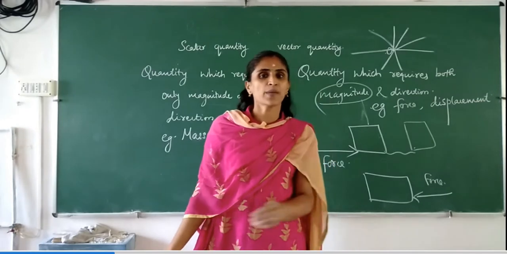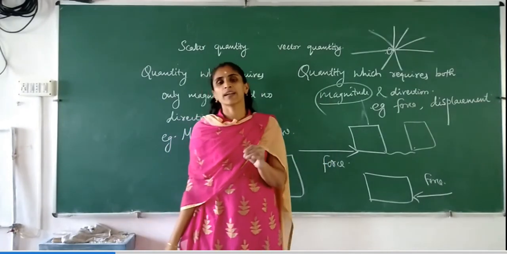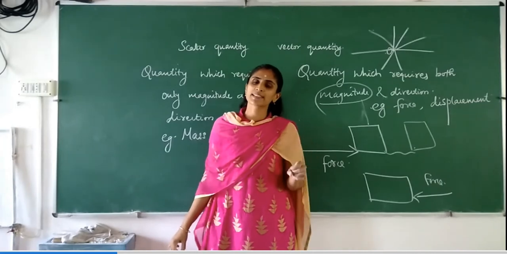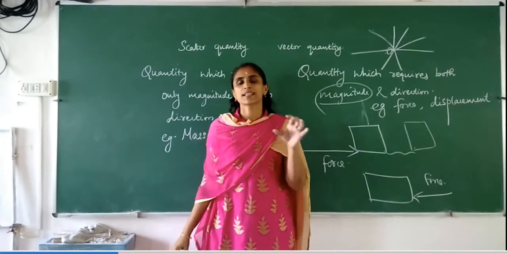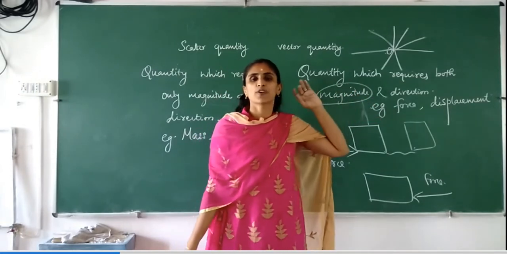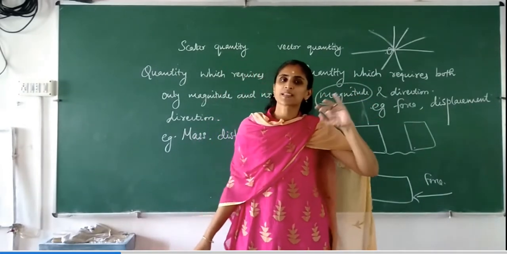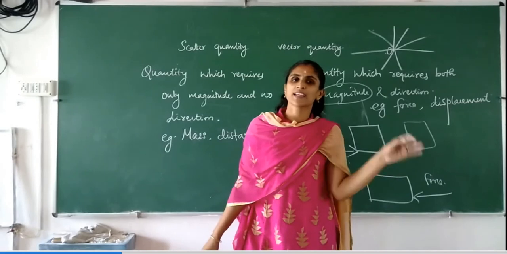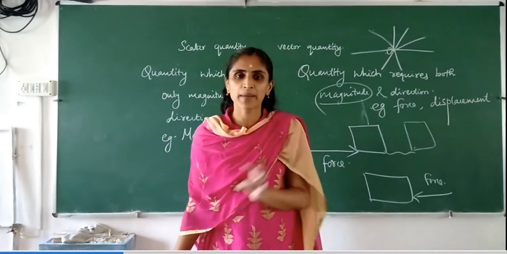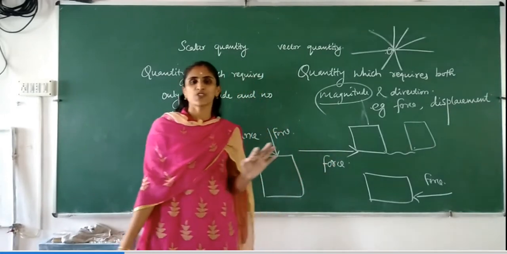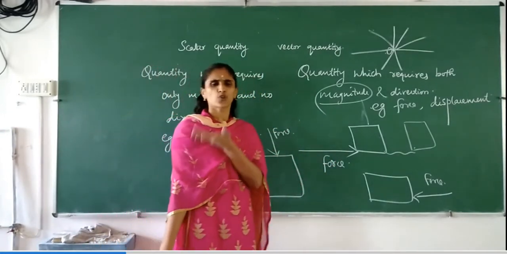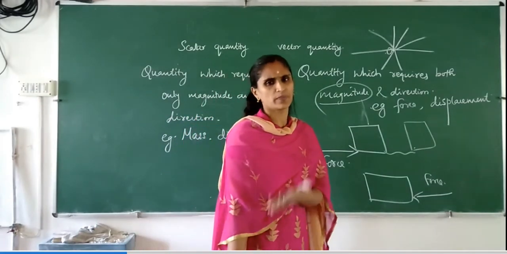That's why these types of quantities require not only the numerical value of the quantity but also its direction. Such quantities are known as vector quantities. So all of you understood clearly the difference between scalar quantity and vector quantity. A scalar quantity requires only the numerical value, or we can say only the magnitude, no need of direction. Examples: mass, length, density and so on, that we will discuss in the coming chapters.